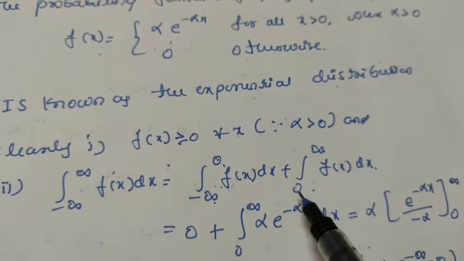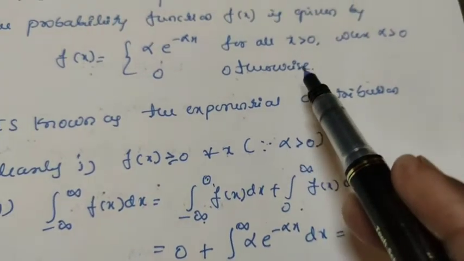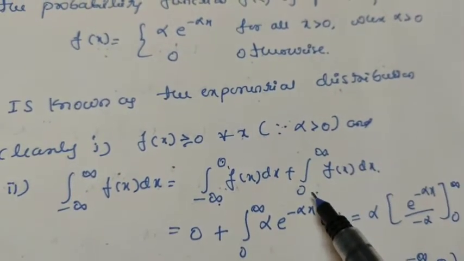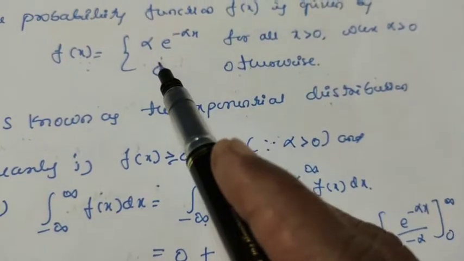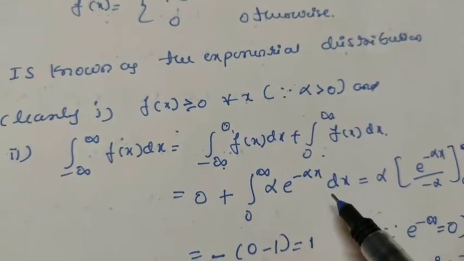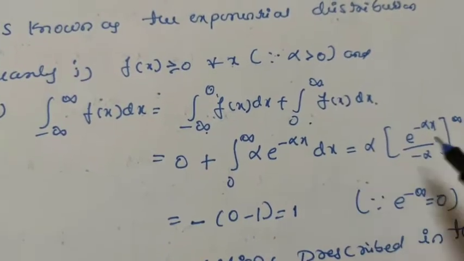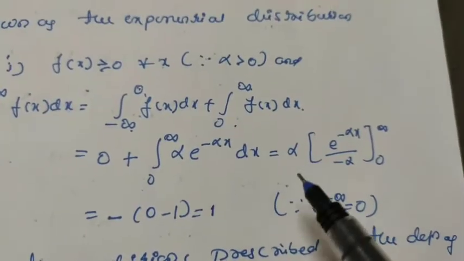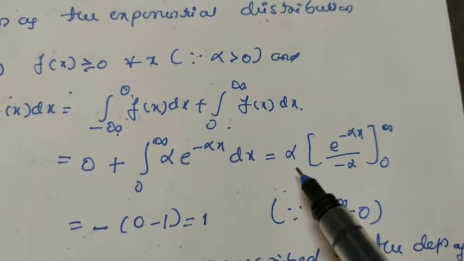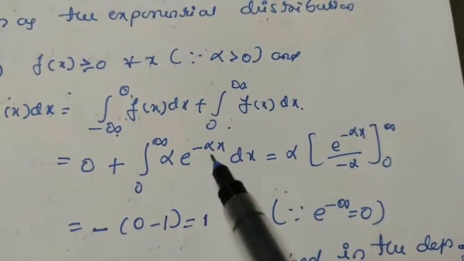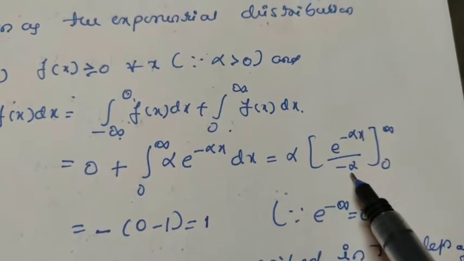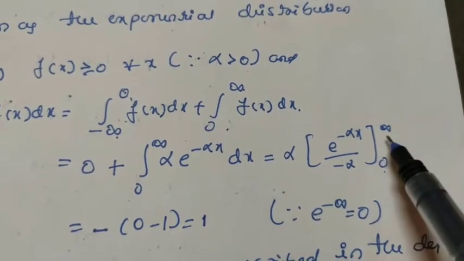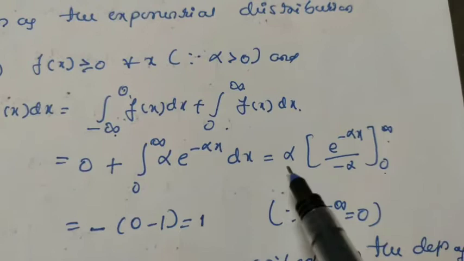Plus, for the interval 0 to infinity, for all x greater than 0, we take f of x as alpha into e raised to minus alpha x dx. Alpha is independent of x, so we can take it outside, and the integration of e raised to minus alpha x is e raised to minus alpha x divided by minus alpha, between the limits 0 and infinity.